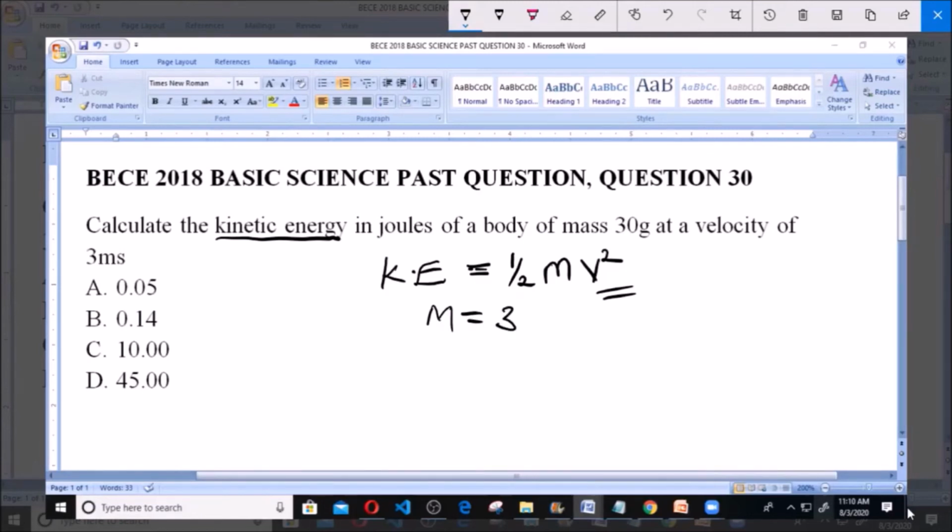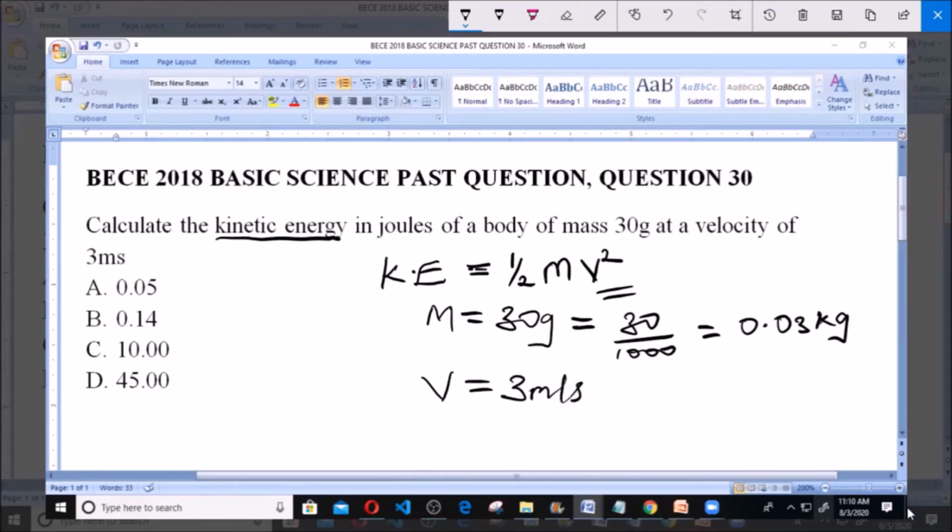This m here is the mass, and the mass is given as 30 gram. Now remember, this mass is meant to be in kg, so we'll convert this 30 gram to kg, and that will be 30 divided by 1000, and this will give us 0.03 kilogram. Now our v here is the velocity, and v is equal to 3 meter per second, but we are using v square, so v square will be equal to 3 square, which is equal to 9.